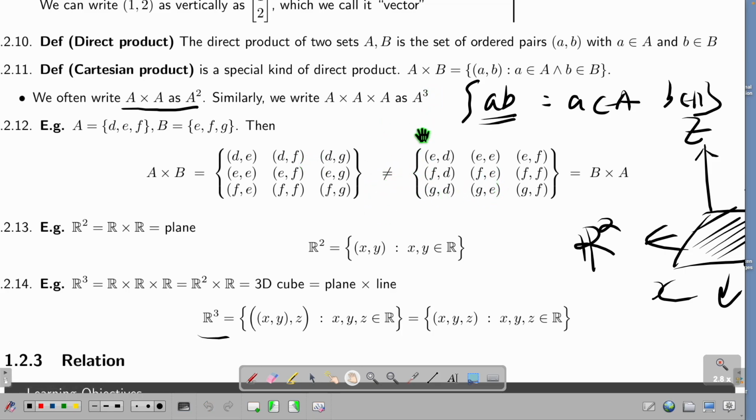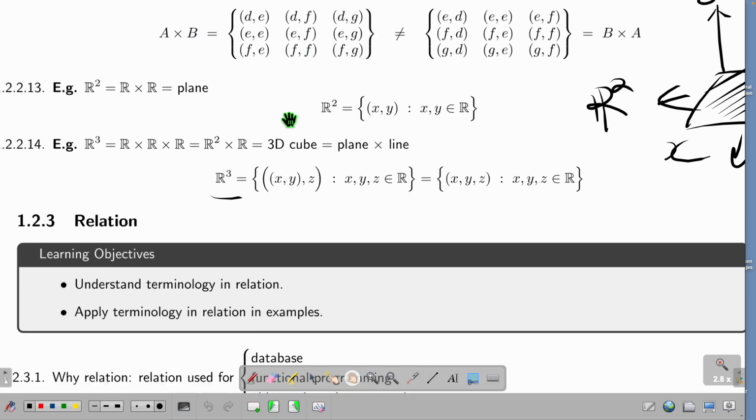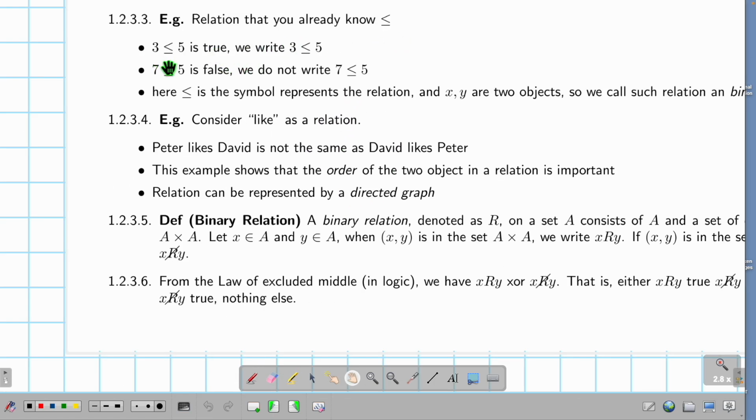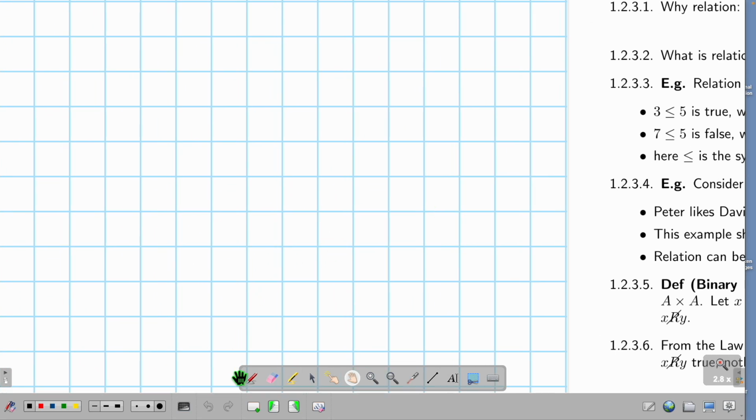The real deal is when we have the Cartesian product, we suddenly have something called a relation. This is the reason why you need to study relations. Because if some of you in the future become a database engineer, then you need to know this. So what the heck is this? Suppose 3 is smaller than 5. Everybody knows. Is 7 smaller than 5? No. 7 is larger than 5, right? So I call this a relation. What the heck? So I have 3 and 5. So suppose I have natural numbers. So start with 0: 0, 1, 2, 3, 4, 5.